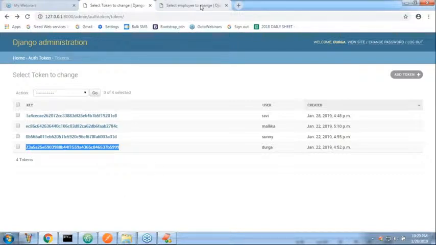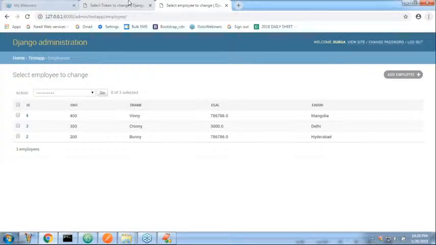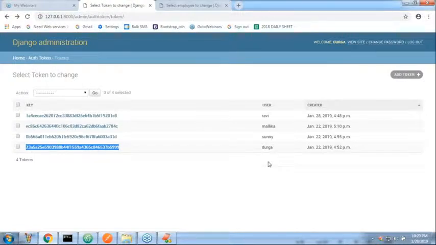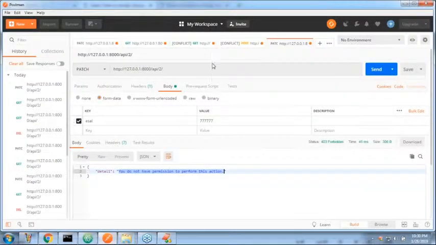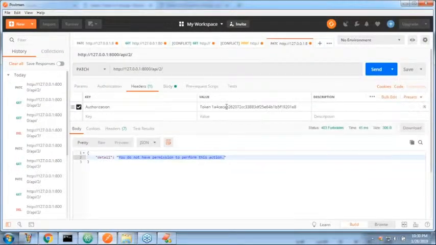Now, let me cross check, sir. Here, Durga related. What I'm trying to take is the header token related to Durga. Now, sir, the GET operation only.